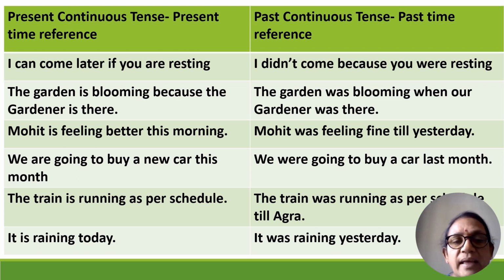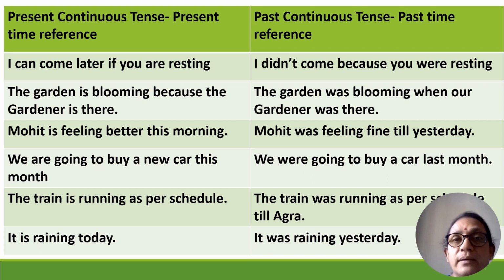"The train's running as per schedule." As per schedule at present. So "is running." "The train was running as per schedule till Agra." Till Agra it was running as per schedule, not now. So past time reference. So "was running." "It is raining today." Today, present. So "is raining." "It was raining yesterday." Yesterday, past. So "was raining."